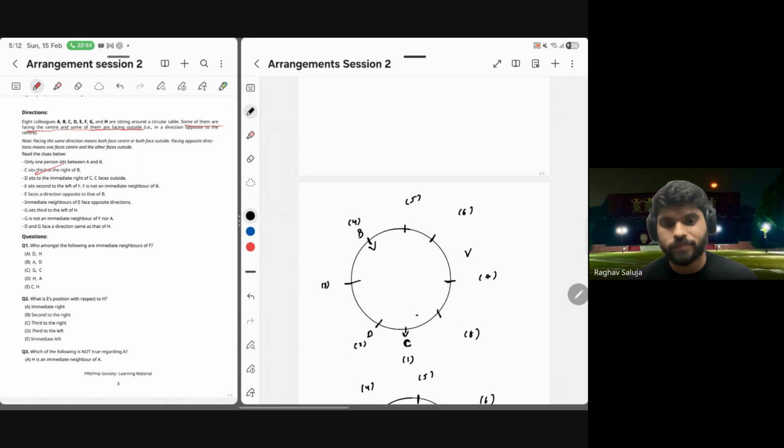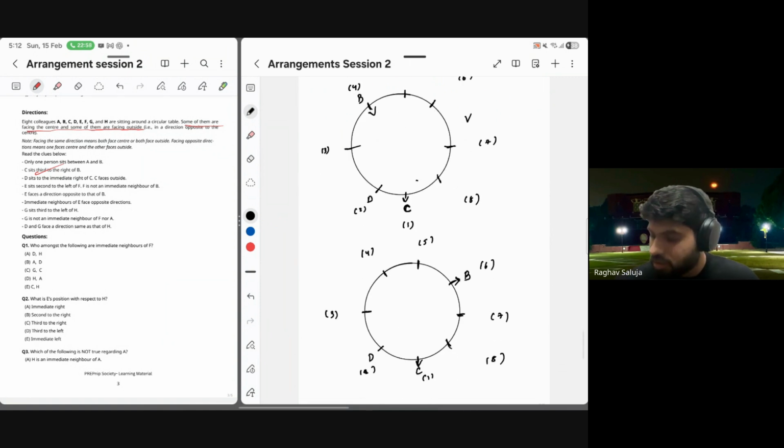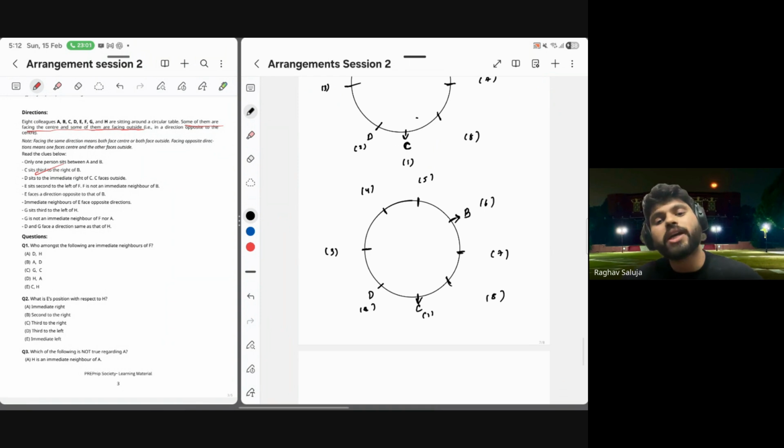Okay. Now let me destroy case 2 for you. What is case 2 telling me? Case 2 is telling me that B is at position 6 here in front of me, right? So now my job is to destroy case 2 for you.